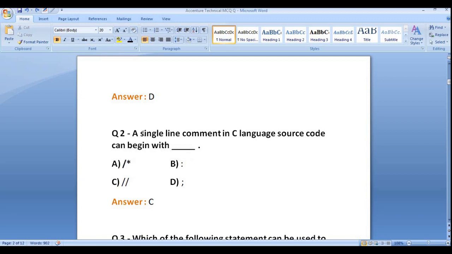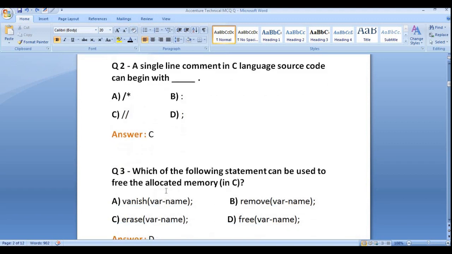As we are discussing single line comments, we need two forward slashes. Whenever we are going to do a multi-line comment, you need to use that one at the beginning and at the end of the comment.